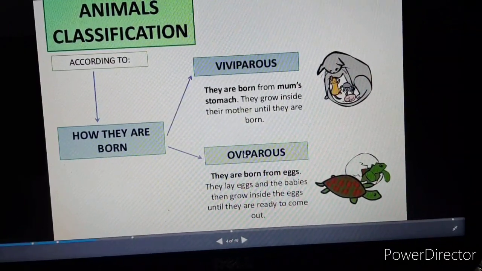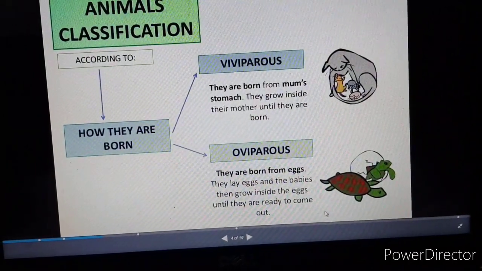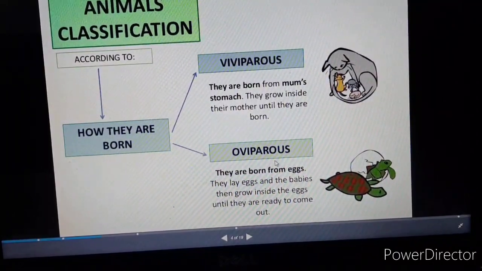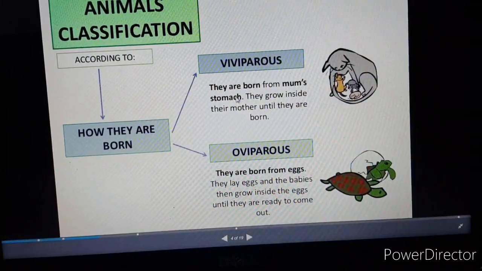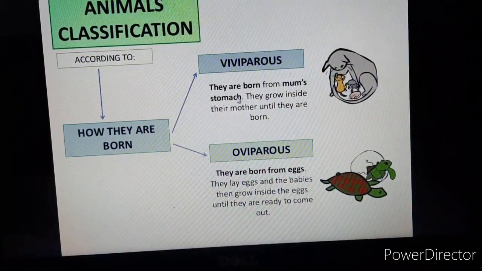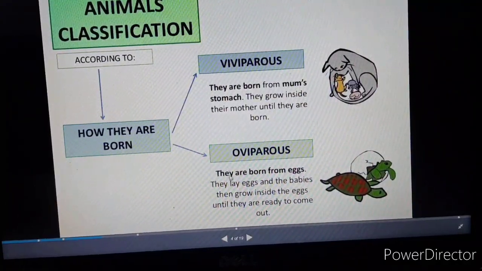Fine. And the oviparous animals, they are born from eggs. They lay eggs and the babies then grow inside the eggs until they are ready to come out. Okay, these animals can swim very well in water as well. Viviparous animals grow in the mother's body until they are born. And the oviparous are born from the eggs. Fine.